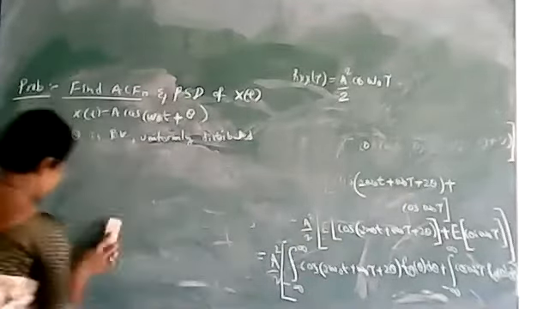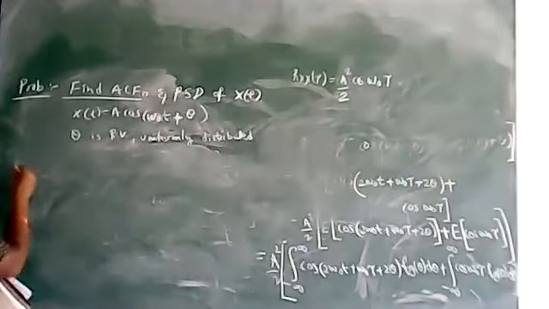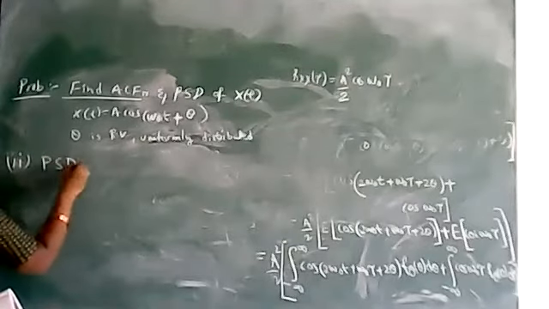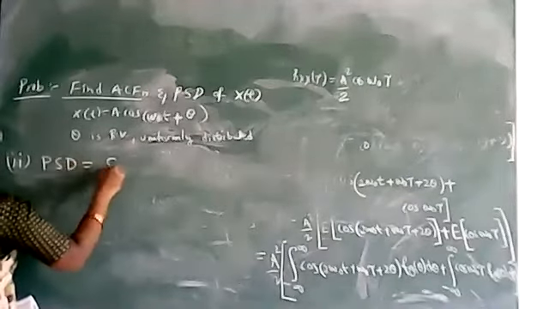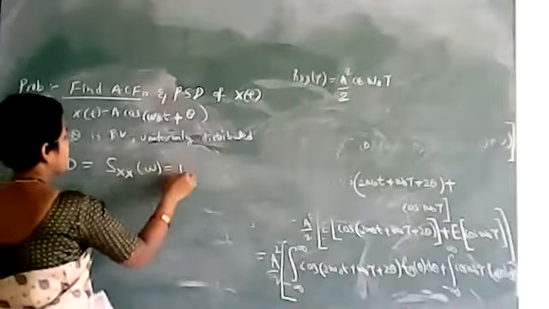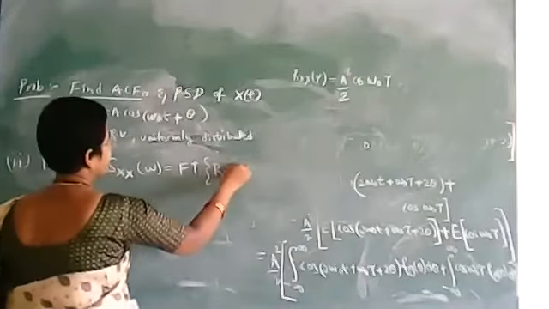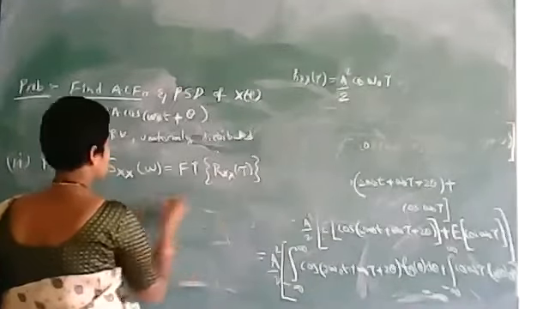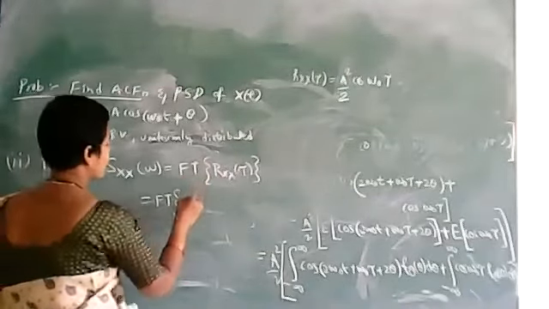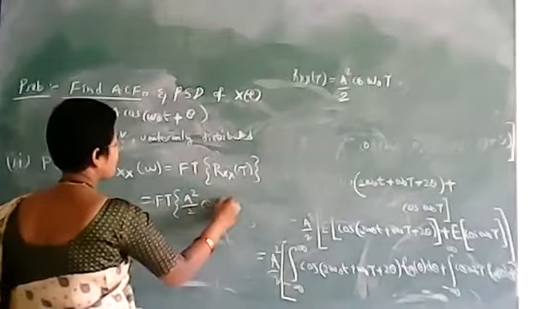Now we see the second part. The power spectral density function, PSD, is denoted as Sxx of omega, the Fourier transform of Rxx of tau. So it is equal to the Fourier transform of what we got for Rxx of tau, which is a square by 2 cos of omega naught tau.